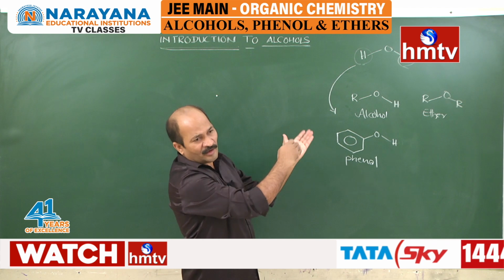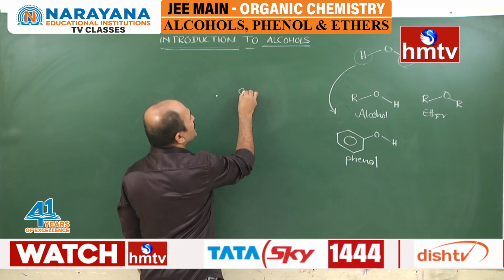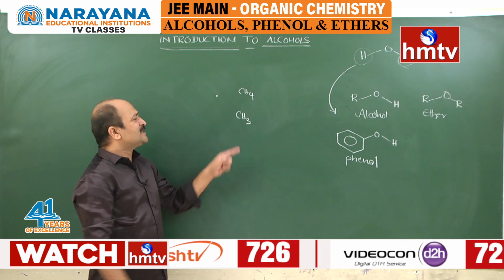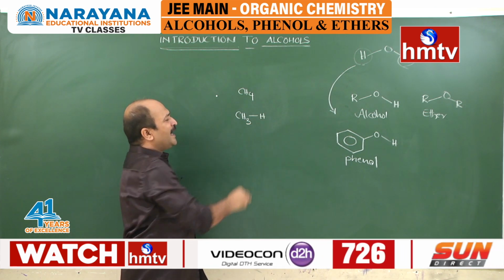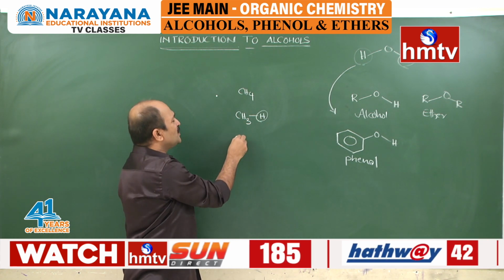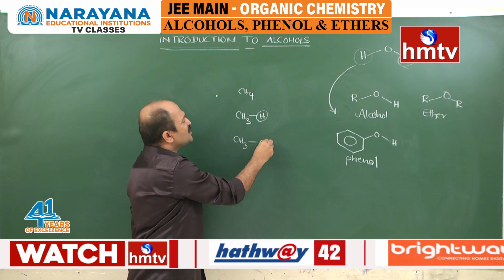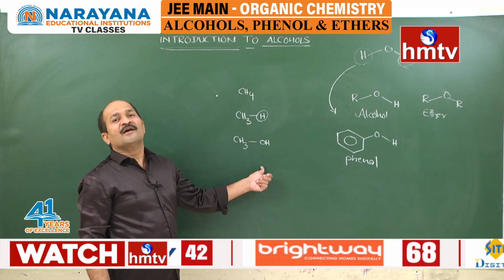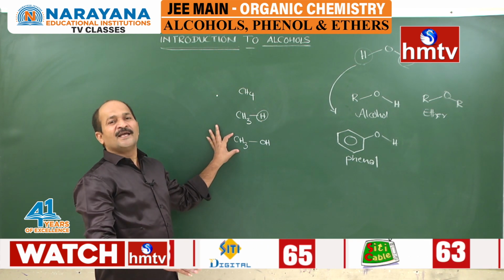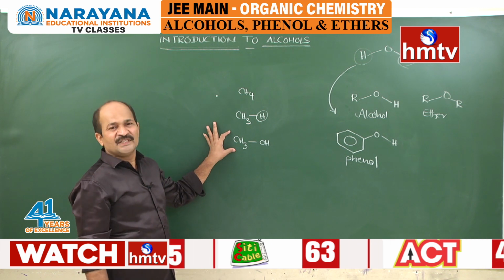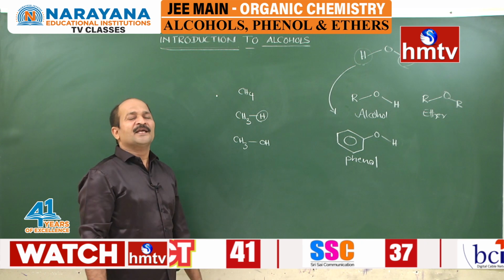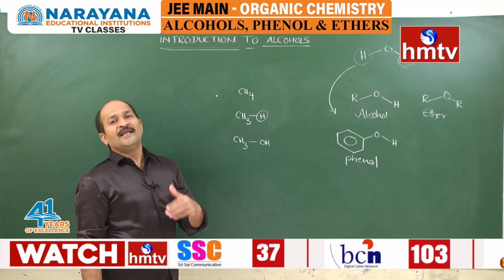We can define alcohols in another way. If you take CH4, it is methane. For convenience, write this as CH3 and H. If you replace this hydrogen with the OH group, it becomes CH3OH, called methyl alcohol, simply called alkyl alcohol. If CH3 is there, methyl alcohol. If C2H5 is there, ethyl alcohol. If any alkyl group is there, that can be simply called alkyl alcohol.